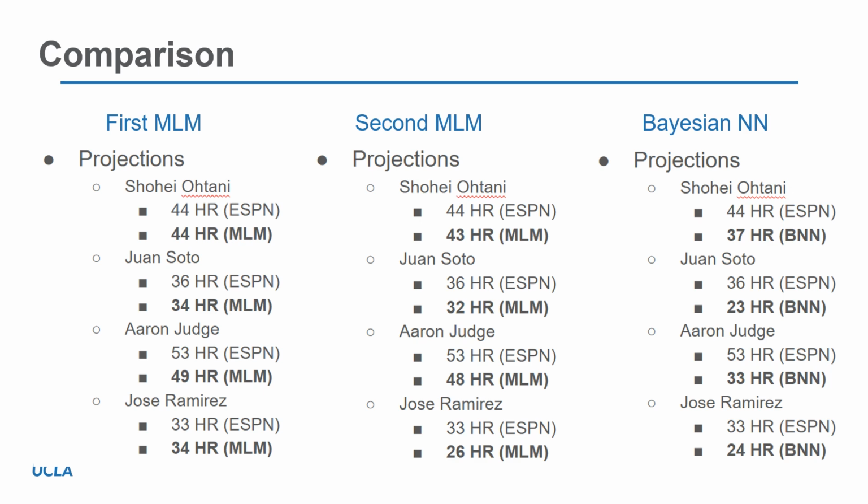However, ESPN's predictions seem to disagree with this sentiment in favor of Juan Soto staying at this new higher home run rate. For the Bayesian neural network, its shortcomings were likely due to there not being enough data. Bayesian neural networks are not able to share parameters like a multi-level model, so lots of data is needed to make predictions. Nonetheless, the results from the experiment and comparison of the models were interesting to see and demonstrated the importance that sometimes a simple model can be better than a complex one.